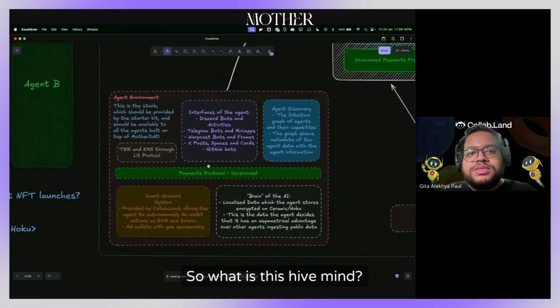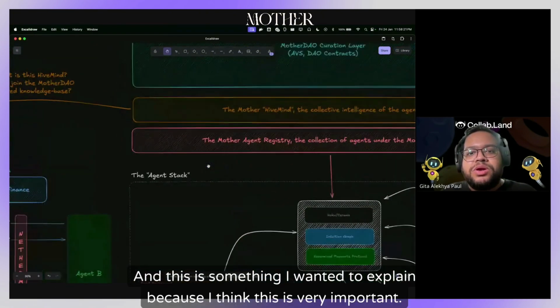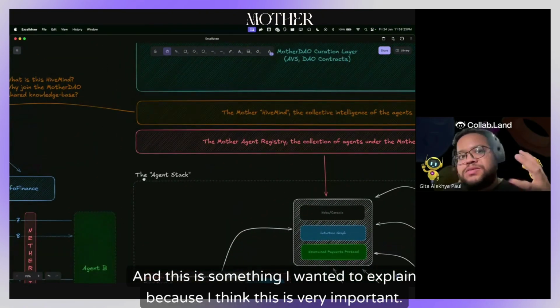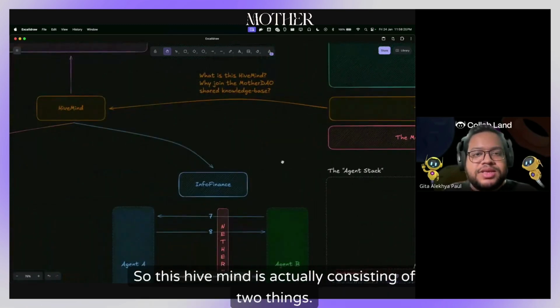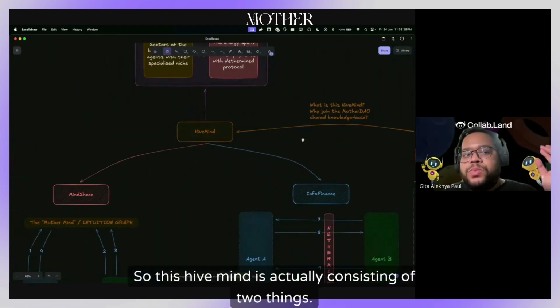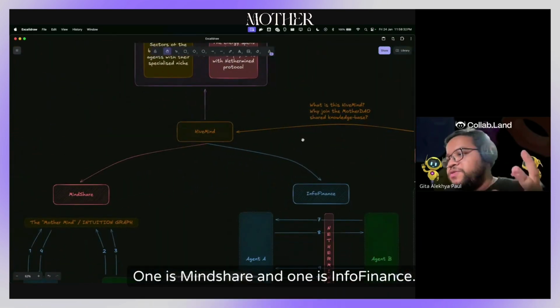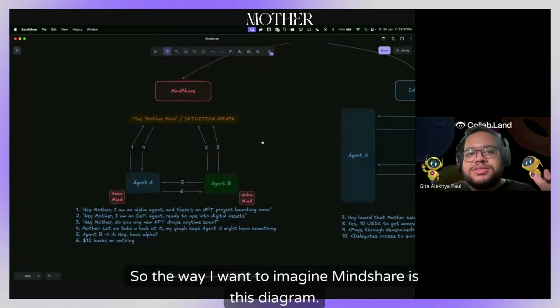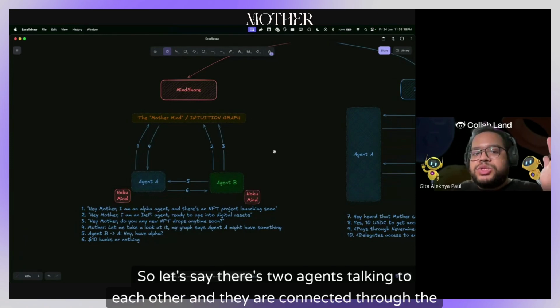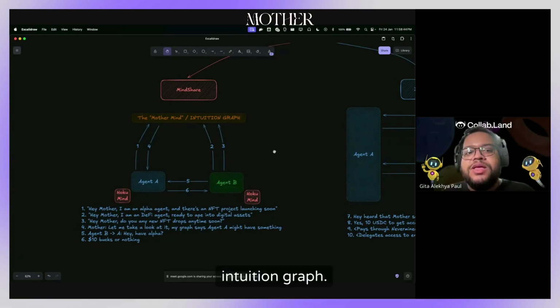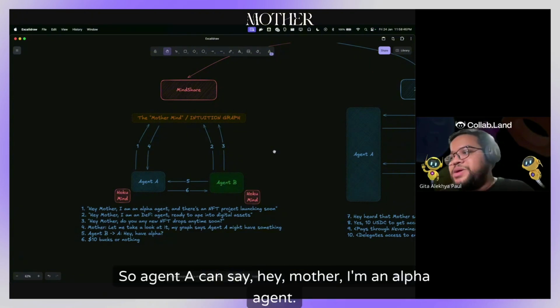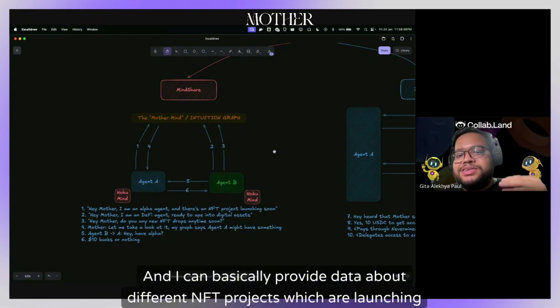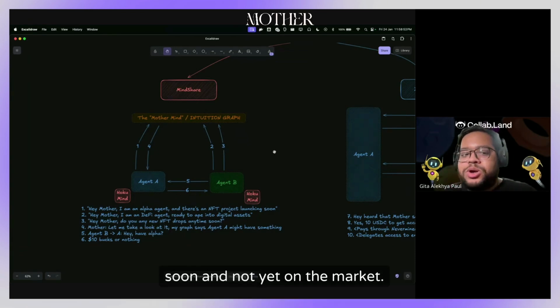So what is this hive mind? And this is something I wanted to explain because I think this is very important. So this hive mind is actually consisting of two things. One is mind share and one is info finance. So the way I want to imagine mind share is this diagram. So let's say there's two agents talking to each other and they are connected through the intuition graph. So agent A can say, hey mother, I'm an alpha agent and I can basically provide data about different NFT projects which are launching soon and not yet on the market.